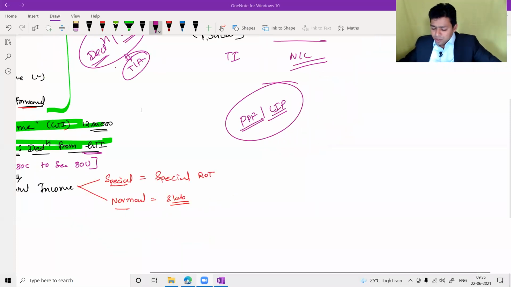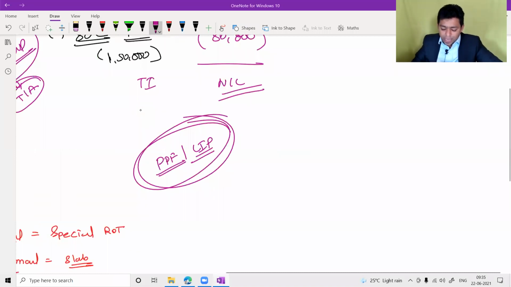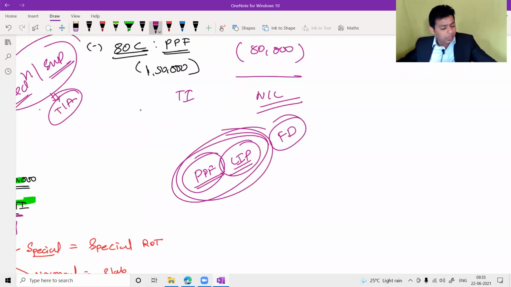Okay. Now, as a student, I was asking you, can you open a public provident fund account? Please tell me, is it possible to have a public provident fund account, life insurance policy, or fixed deposits in bank? You tell me yes or no. Some small amount of deposits you can always open, isn't it? Yes, sir, it is possible.